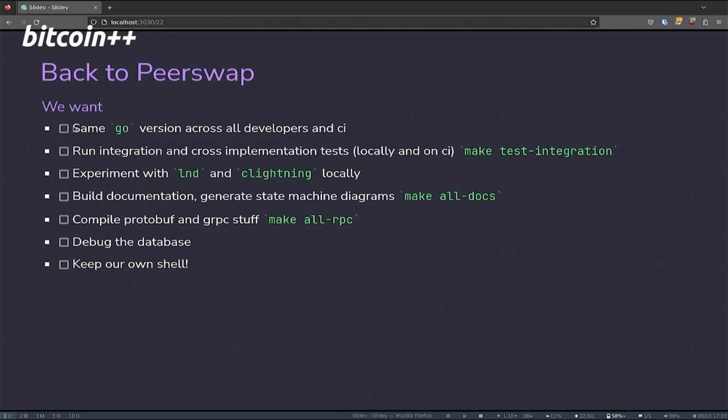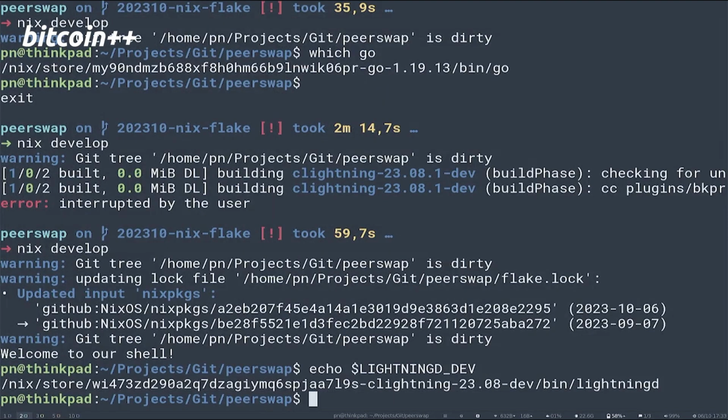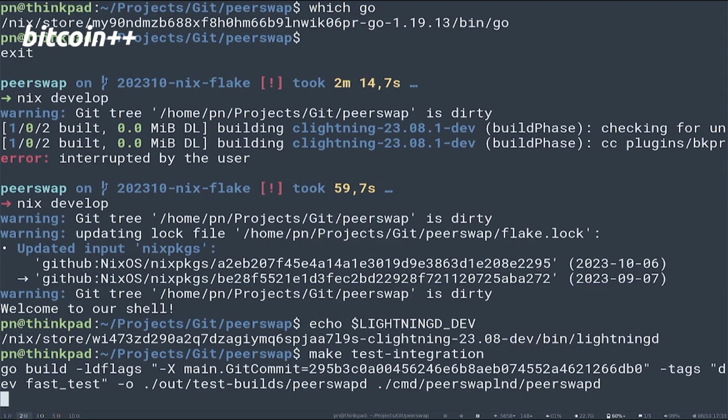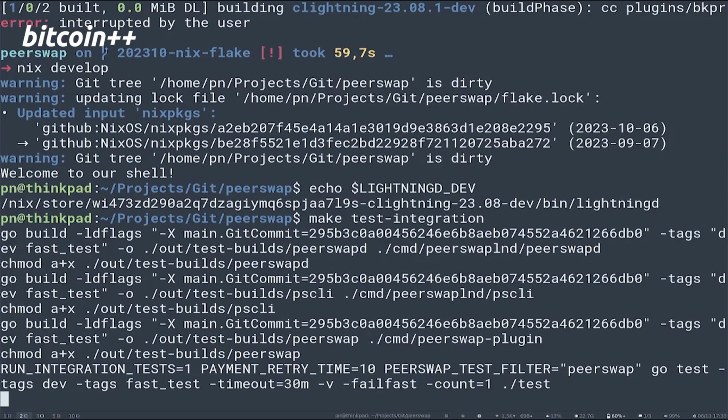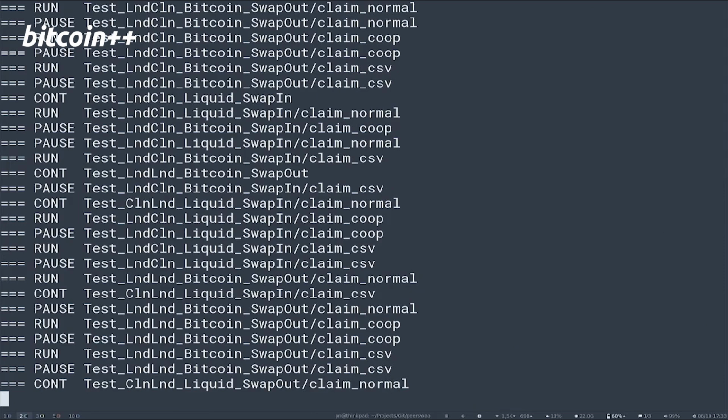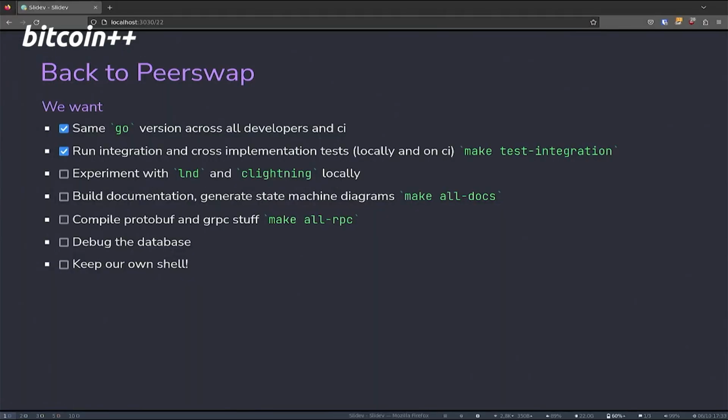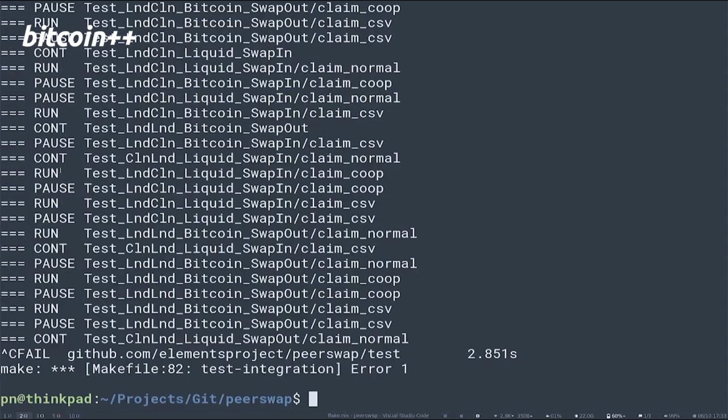So we got the same Go running on all machines, and we can run integration and core Lightning implementation tests locally. We could show that they take forever, but I can just show that they will start to run. So this builds the program, and now all the tests are running, but it's a bunch, and they take forever.